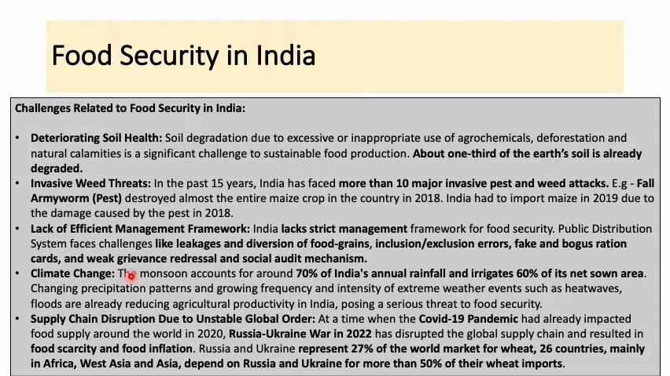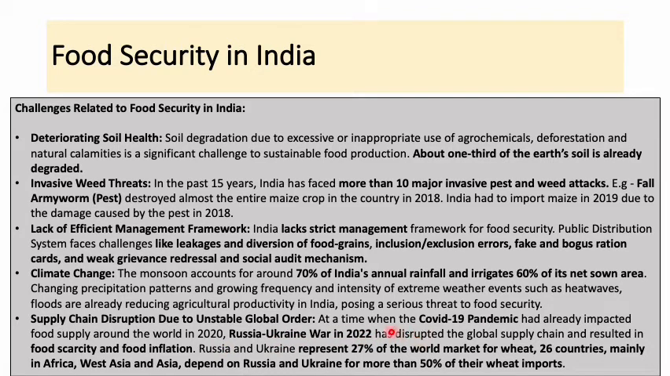And also you'll find phenomena like heat waves, floods. Now these are already reducing the agricultural productivity in India, posing a serious threat to food security. Then supply chain disruption due to the unstable global order. I told you about the COVID-19 pandemic and also about the Russia-Ukraine war which is currently going on itself.